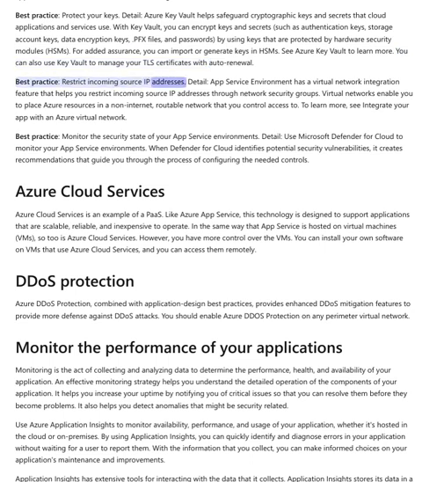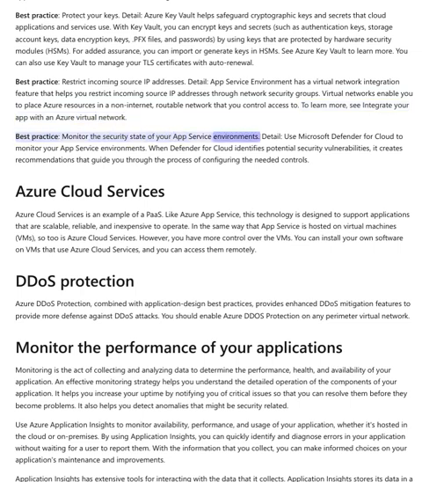Best practice: restrict incoming source IP addresses. Detail: App Service Environment has a virtual network integration feature that helps you restrict incoming source IP addresses through network security groups. Virtual networks enable you to place Azure resources in a non-internet, routable network that you control access to. To learn more, see Integrate your app with an Azure virtual network.